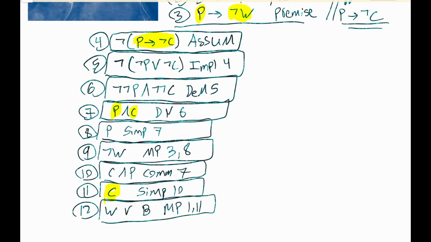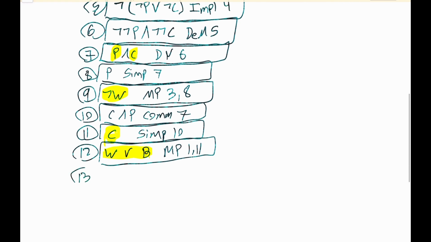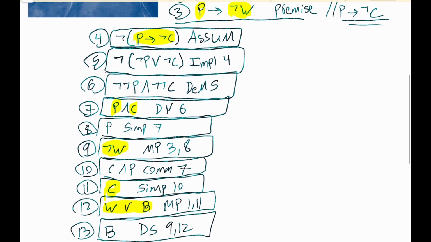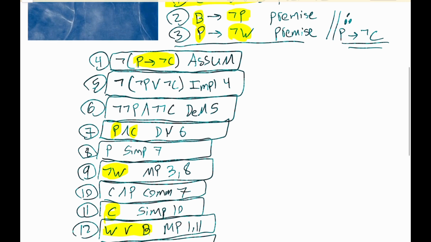Note that line 9 has this not W, and here we have W or B, so therefore B. Hence for 13, we can get B because we have a disjunctive syllogism with lines 9 and 12. If we scroll up here, we have B, but notice that line 2, the antecedent is B, and then you can get that not P by modus ponens.